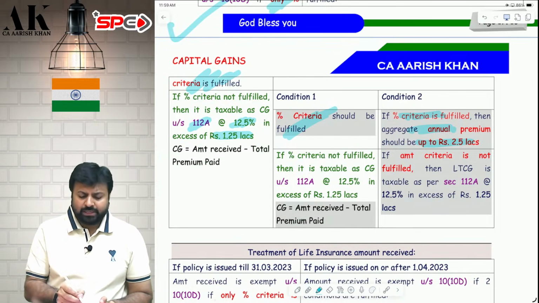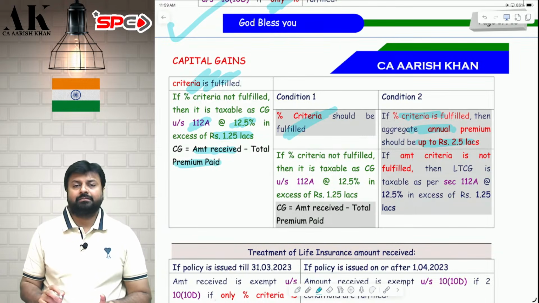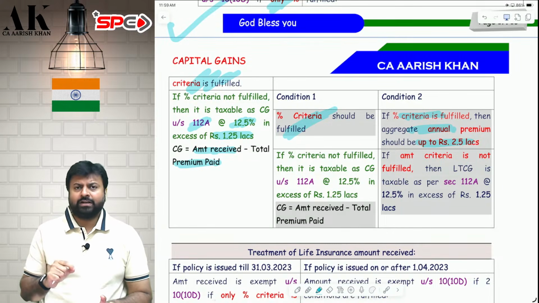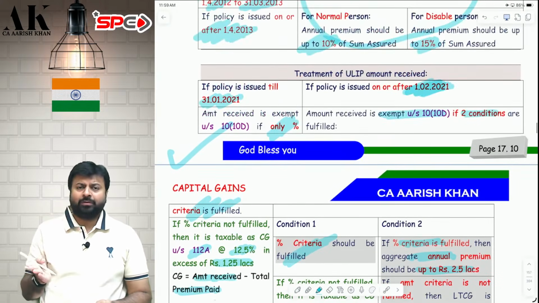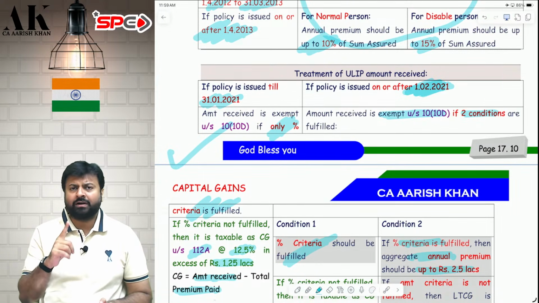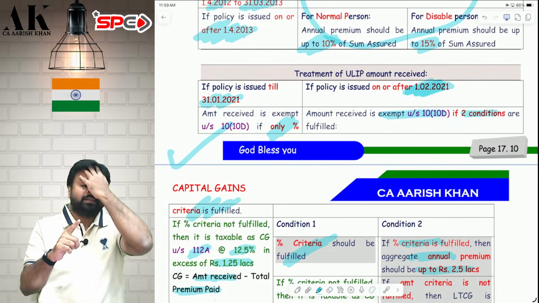How much amount will be subject to tax? Whatever amount is received by you minus total premium paid by the assessee. You have received 30 lakh rupees and you have paid a premium of 25 lakhs, so 5 lakh will be subject to tax. So the rule is very simple. If the policy is issued before 1st February 2021, you have to fulfill only the percentage criteria, and if the policy is issued on or after 1st February 2021, you have to fulfill the percentage criteria as well as the amount criteria.